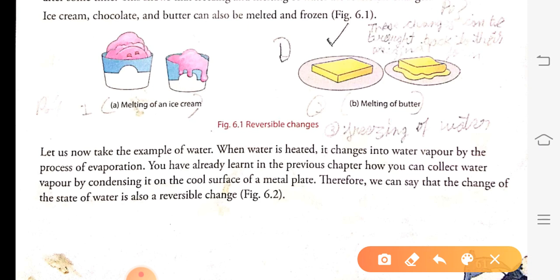When water is heated, it changes into water vapor, and when we condense the water vapor, it again changes into water, as we have seen in the previous chapter. Therefore, we can say the change of state of water is also a reversible change.